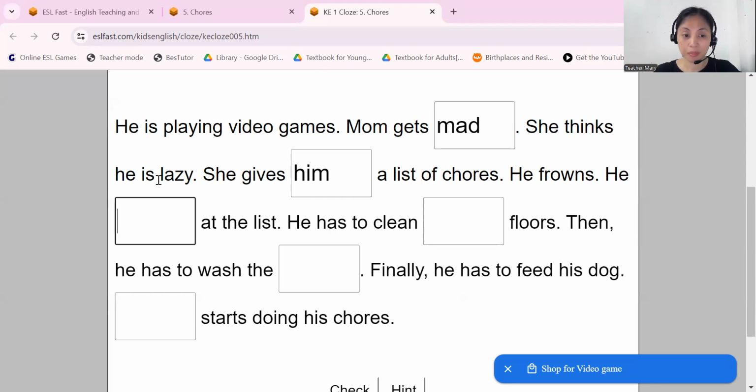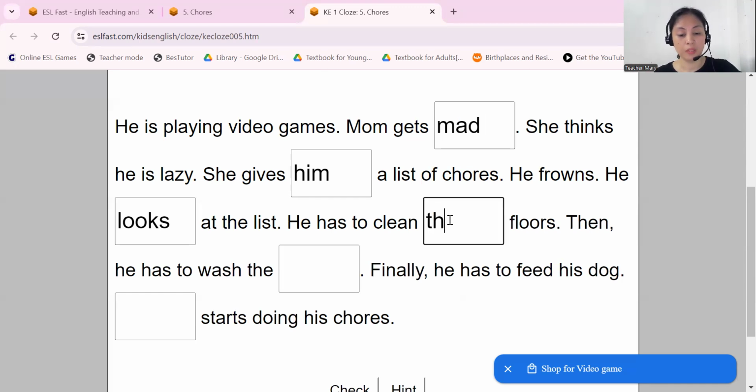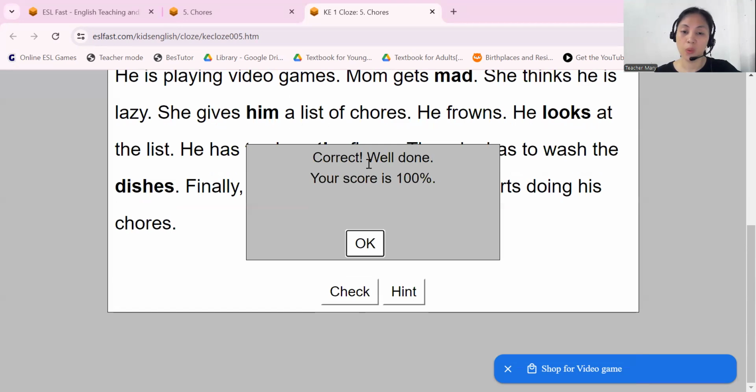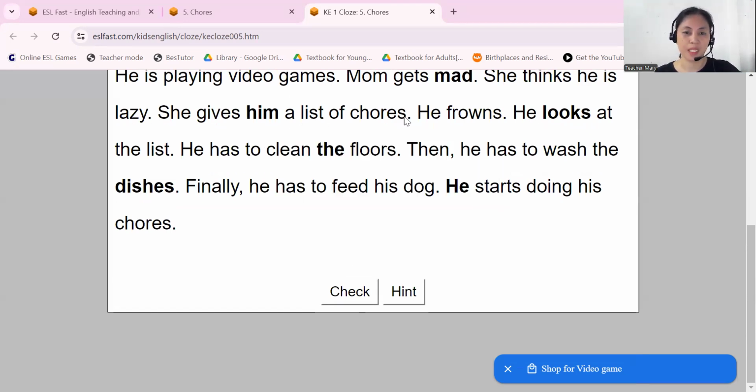He looks at the list. He has to clean the floors. Then he has to wash the dishes. Finally, he has to feed his dog. Then he starts doing his chores. Then you can check it. Correct. Well done. Your score is 100%.